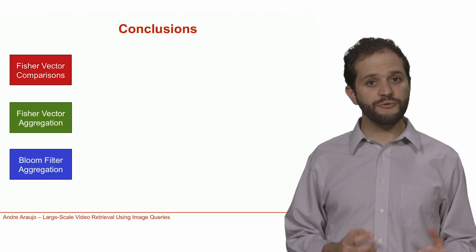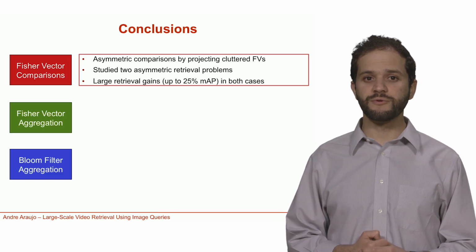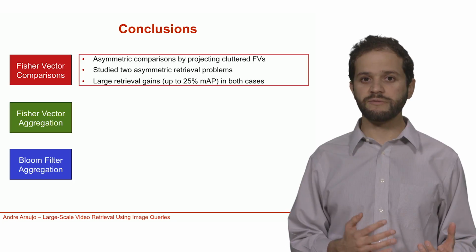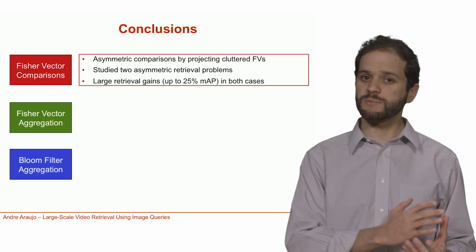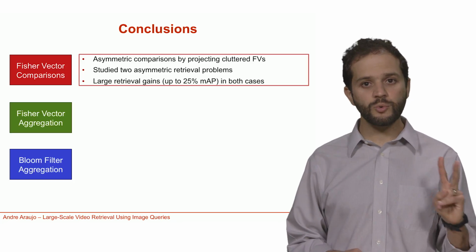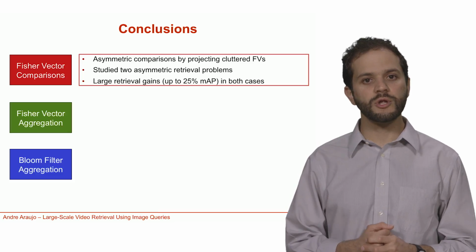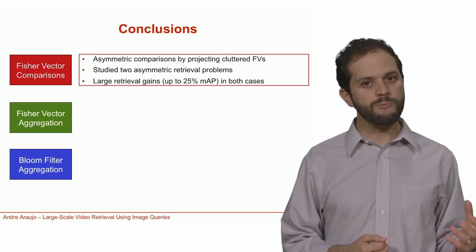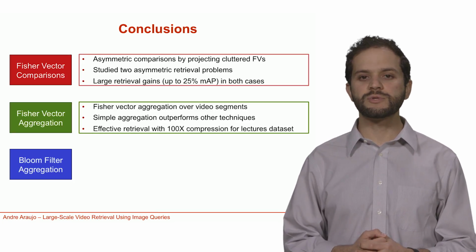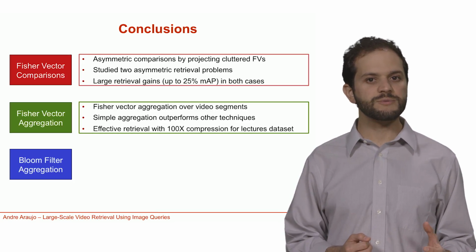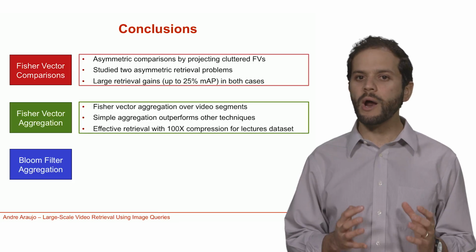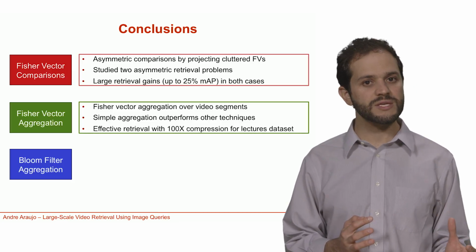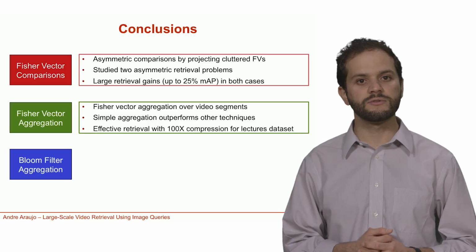In this work, I first introduced asymmetric comparisons for Fisher vectors, which work by projecting vectors of cluttered images into a subspace. I studied two asymmetric retrieval problems and showed large retrieval quality gain in both cases. Then, I proposed Fisher vector descriptors for video segments. I compared several types of aggregation, showing that a simple aggregation technique performs as well or better than other techniques.